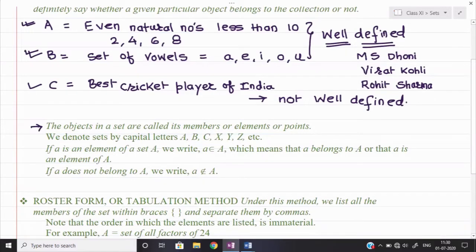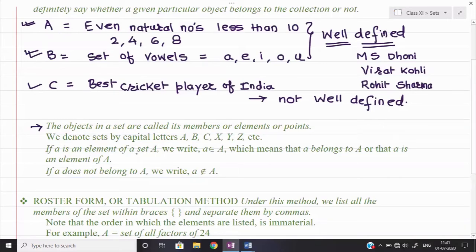We will talk about elements. There are 3 names they have given: member, element, or points. Normally we speak of it as an element. For example, here A, E, I, O, U, these vowels are the elements of the set B. Similarly, 2, 4, 6, 8 are the elements of set A. So here, elements will be that particular value which comes under the set.